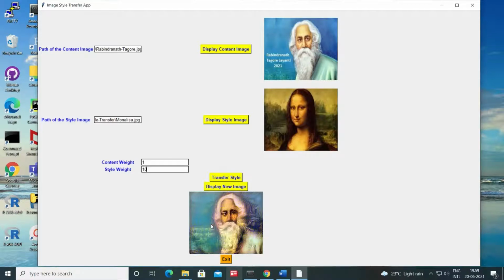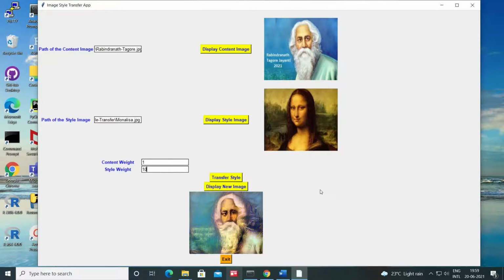At the same time, it has made sure that main content is preserved. Only the artistic style has been transferred from this style image, that is Mona Lisa image, to Rabindranath Tagore image. And as you can see, it is looking very nice. Even this Rabindranath Tagore's image has become very artistic now. If you look at the background or the way he looks, it has changed.